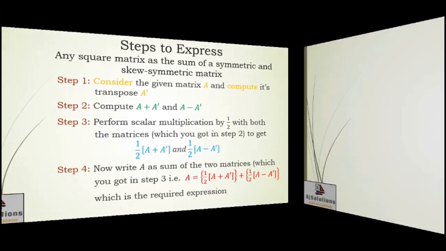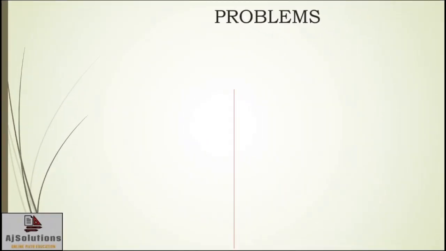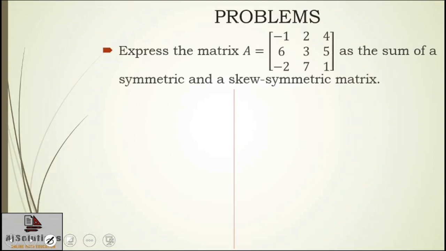So let's solve a problem. Here is a matrix A which you have to express as a sum of a symmetric and a skew symmetric matrix. So let's apply step number 1 to this. Consider A and compute A transpose.